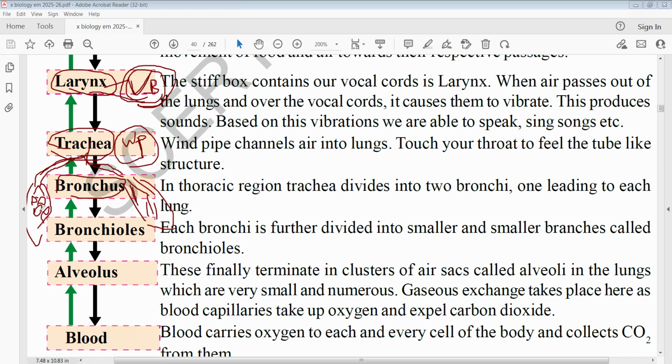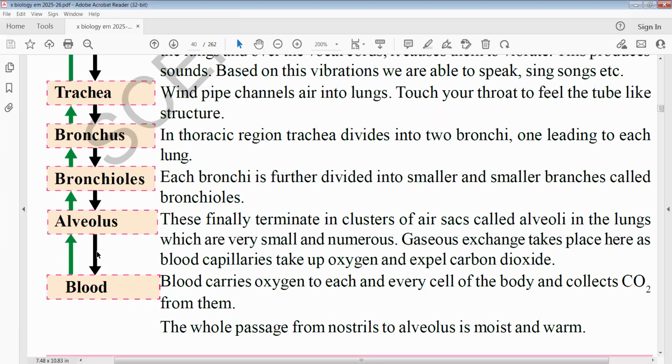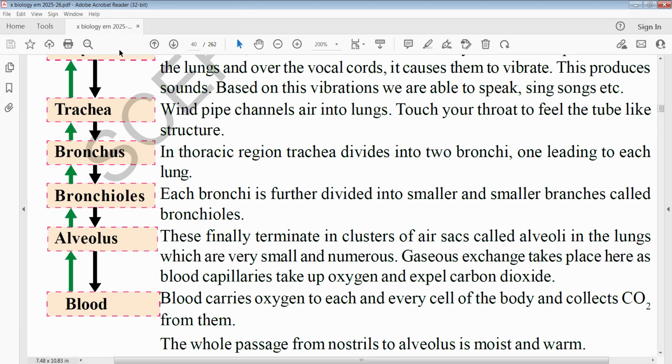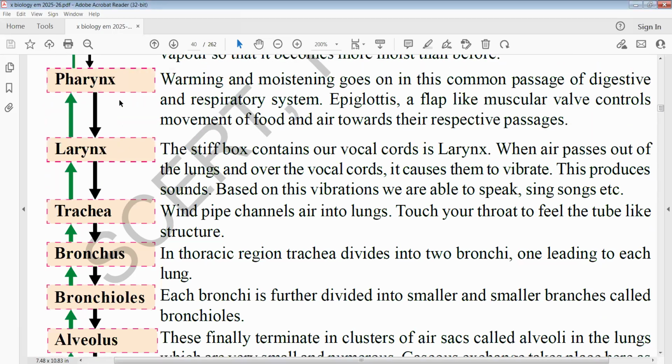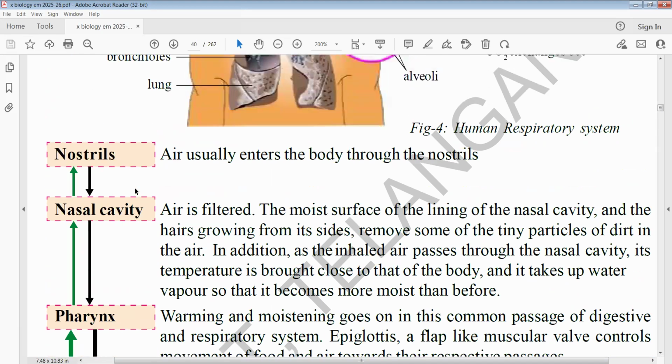So alveoli send oxygen into the blood. Again, when the oxygen enters the blood, carbon dioxide enters from the blood into the alveoli, bronchioles, bronchi, trachea, larynx, pharynx, nasal cavities, nostrils. In this way both gases are exchanged, and that is what we can call the mechanism of respiration.